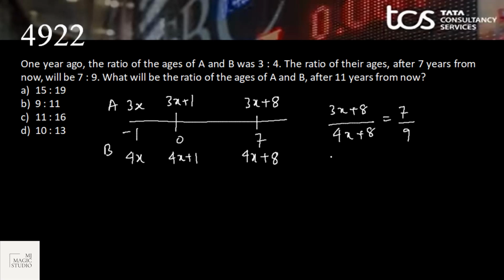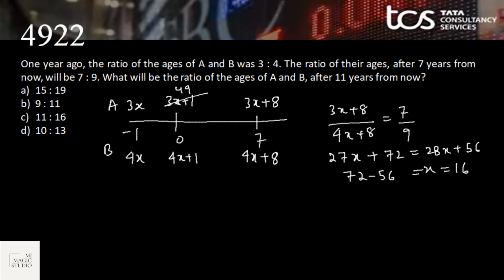We can solve and find the value of x. 27x plus 8 into 9 is 72 equals 28x plus 8 into 5 is 56. Therefore, x equals 72 minus 56, that is 16. Value of x is 16. Present ages are 49 and 65: 16 into 3 plus 1 is 49, and 64 plus 1 is 65.